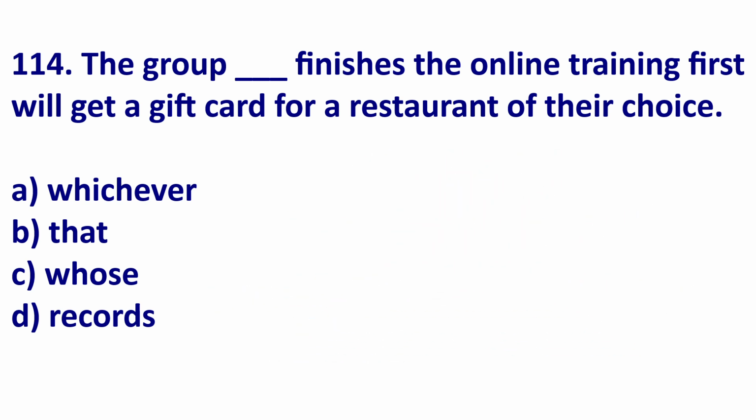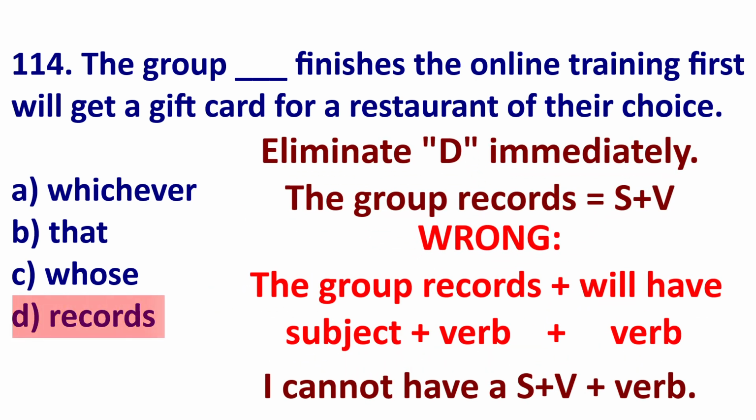Now, we can eliminate D immediately, because if I say the group records, that is subject verb, but I already have a verb, will get. So I can't say the group records, finishes, will get, because I have subject verb before will get. So let's remove D.